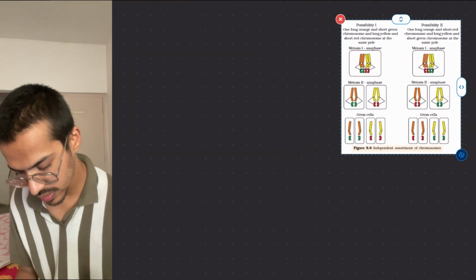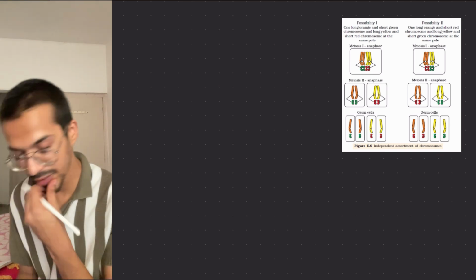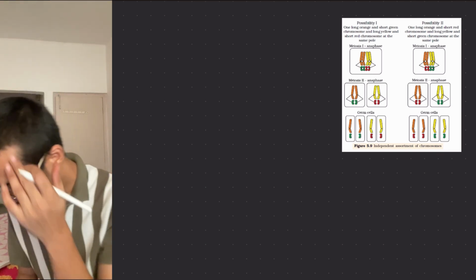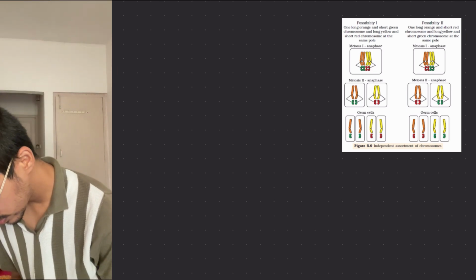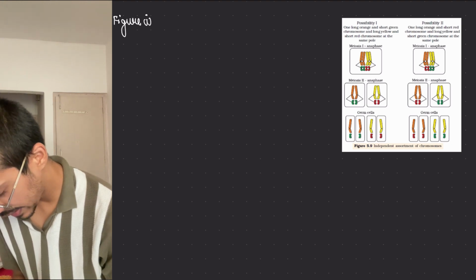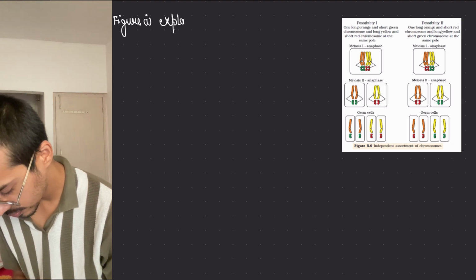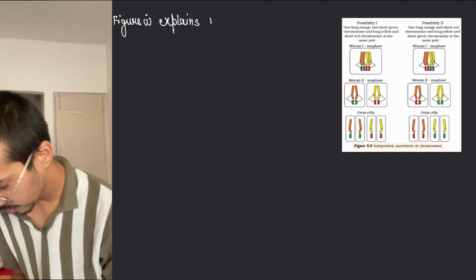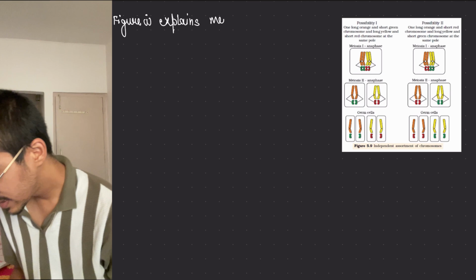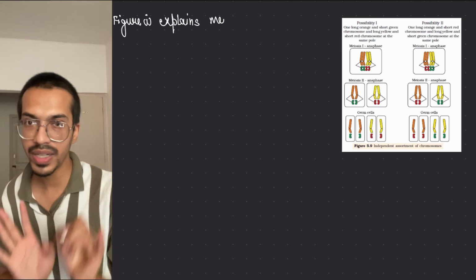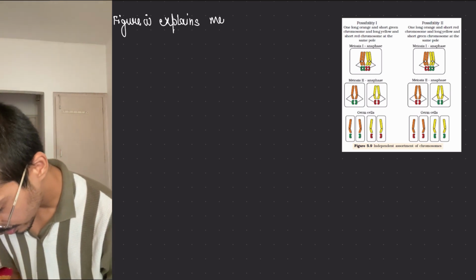Okay, so this is the figure. Let's just see the first thing, figure 1, which is present. Possibility 1 we're going to be talking about. Figure 1 explains how it is explaining the Mendel law by the genes movement, how they are taking place.